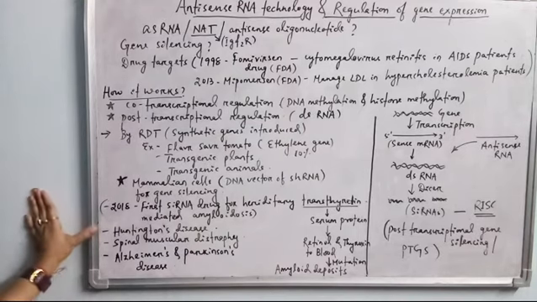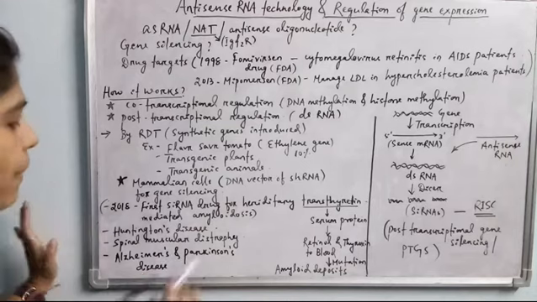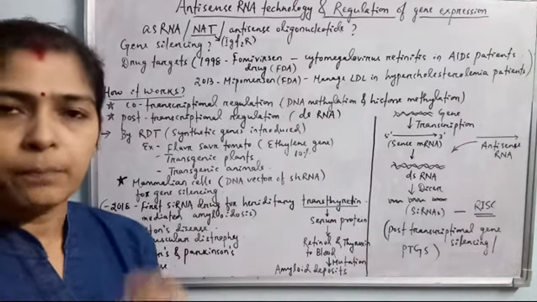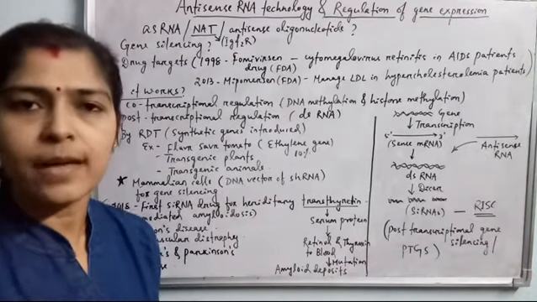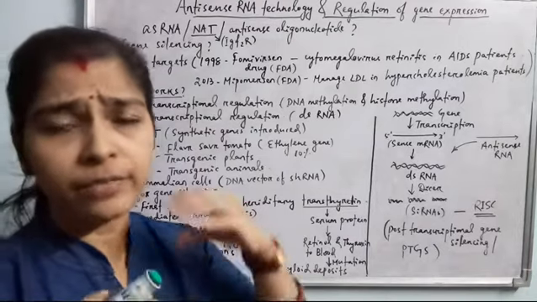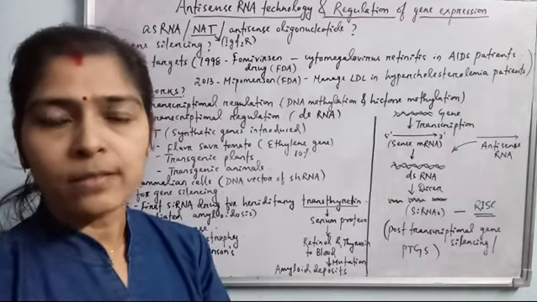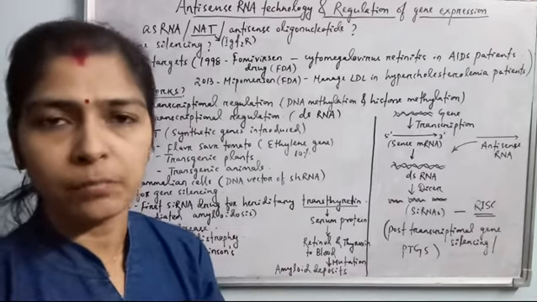Other diseases like Huntington's disease, spinal muscular dystrophy, Alzheimer's disease, and Parkinson's disease, all these are also due to gene mutation. These diseases are caused due to a particular gene mutation, and these genes can be silenced by the application of antisense RNA technology, which is a very helpful technique of biotechnology, so that it can be utilized in society to treat these patients and these genetic disorders can be cured, okay.